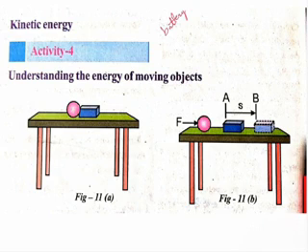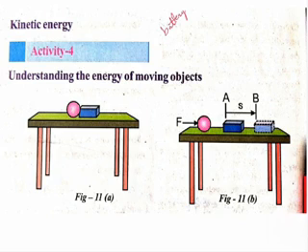Consider a metal ball and a hollow plastic block which are kept on a table side by side as shown in the figure. Once you see the figure, we can observe one metal ball and one plastic block. The two are kept on a table side by side.